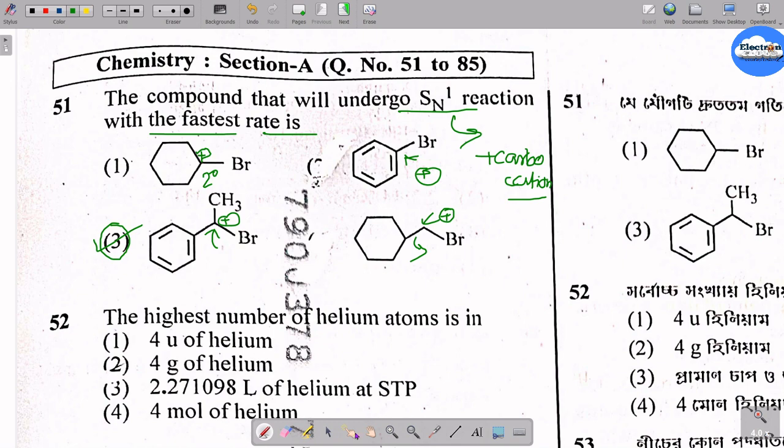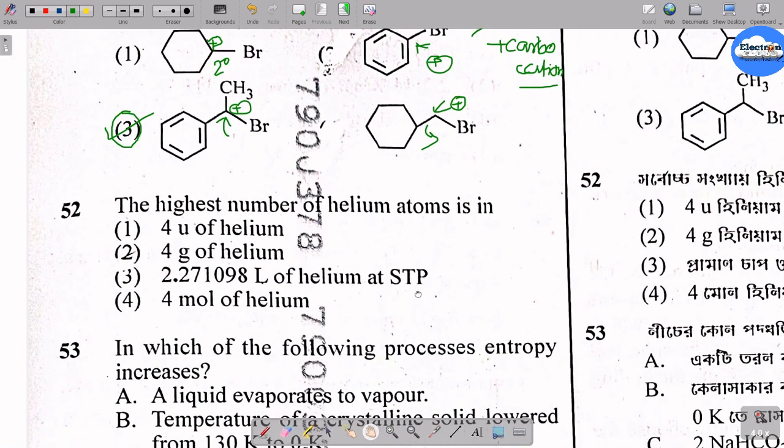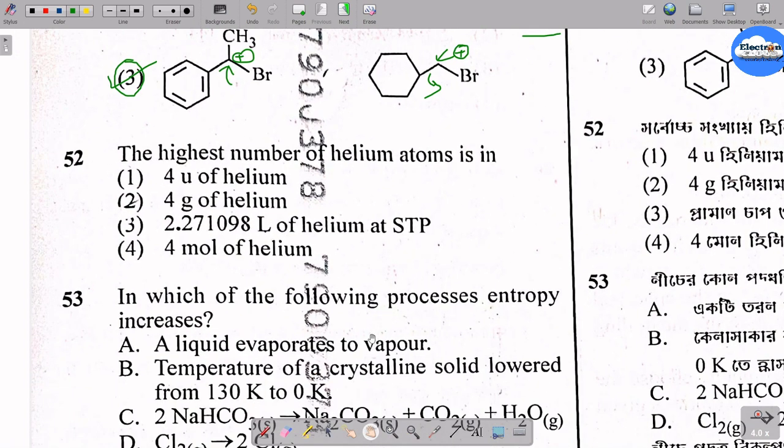Question number 51 is done. Let's move to the second question, that is 52. It is said here, the highest number of helium atoms. Now you know that 1 mole of a compound or atom contains Avogadro number of atoms or molecules, like NA, 6.022 into 10 to the power 23. The mass of helium atom is 4.